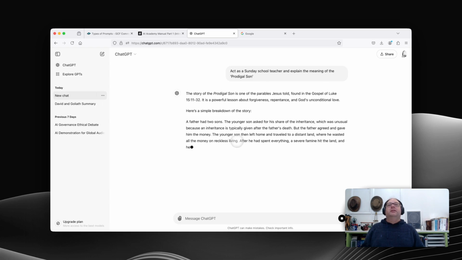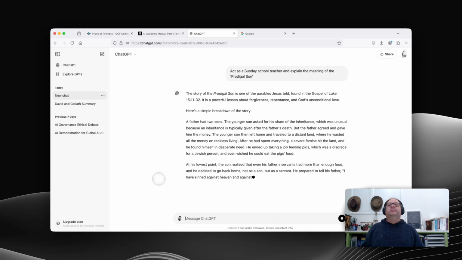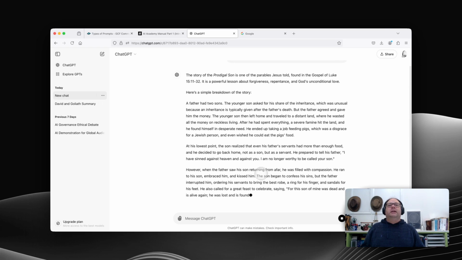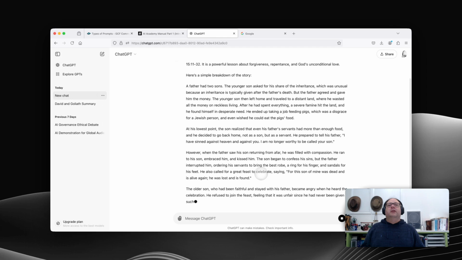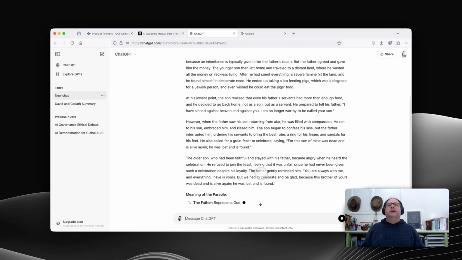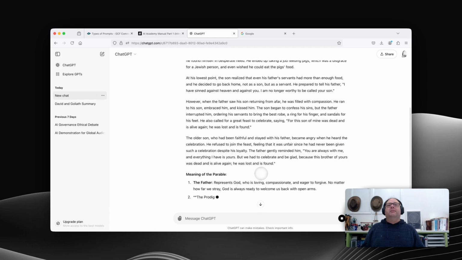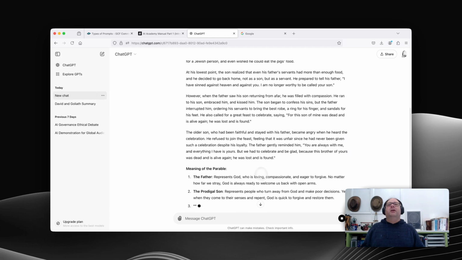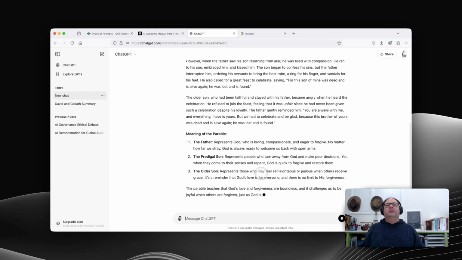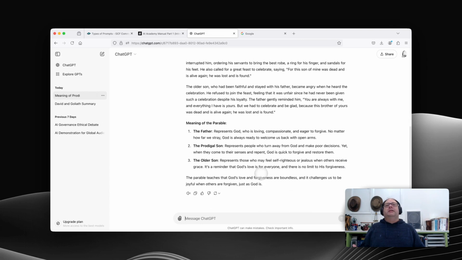Okay, so it's giving us an overview. It gives us a simple breakdown of the story. And as we scroll down, it's going into a lot of detail here, and then starts to unpack the meaning of the parable with what the father represents, what the prodigal son represents, what the older son represents, and a summary of what the parable teaches.